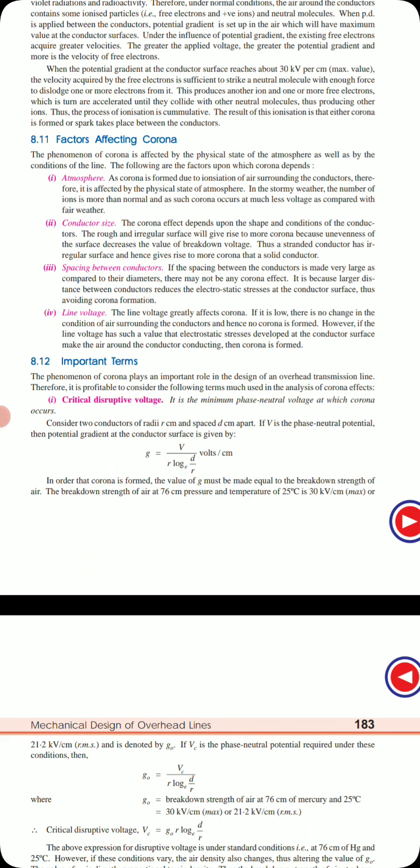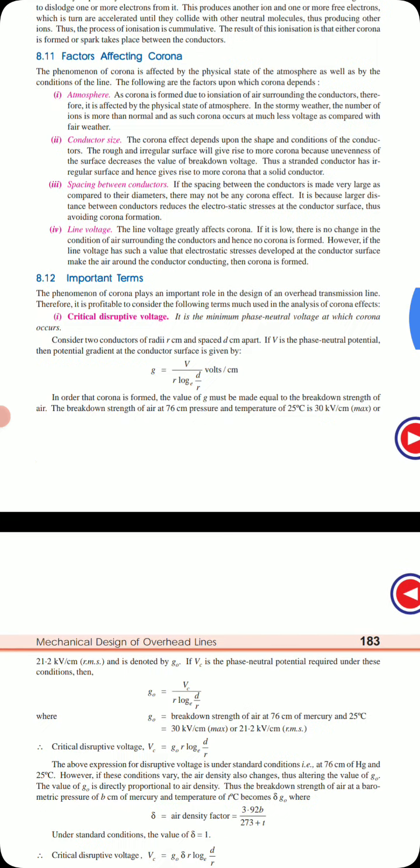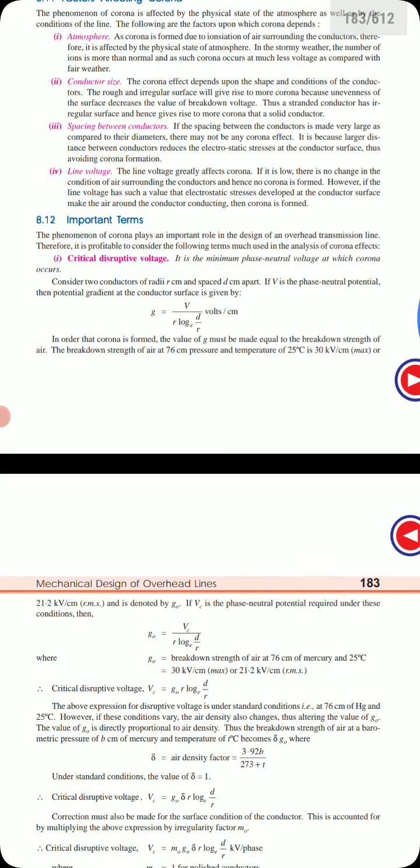What is the breakdown strength of the air? Breakdown strength of the air at 76 centimeter pressure and temperature 25 degrees centigrade is 30 kV per centimeter, the standard one. This is the maximum value, or the RMS value is 21.2 kV per centimeter. So the phase neutral voltage Vc is given by G0.